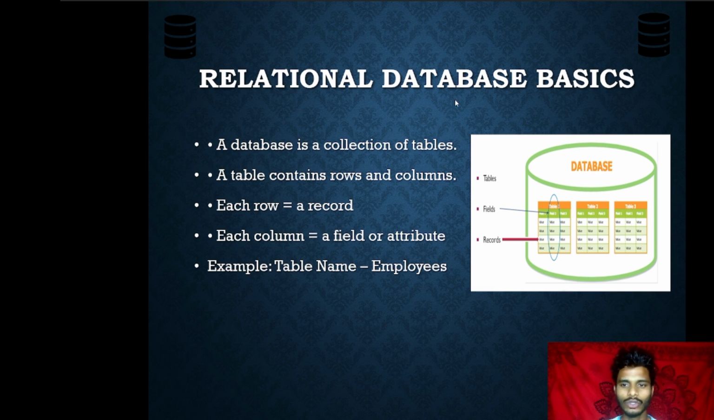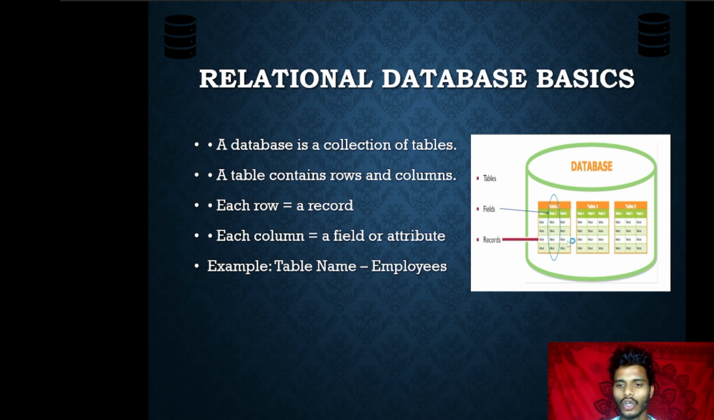I already told you the database is a collection of tables, and a table contains rows and columns. Here you can see this is the database, and here you will see the tables. There are three tables in the form of rows and columns. Each row is a record, so we can call a row by another name, record.